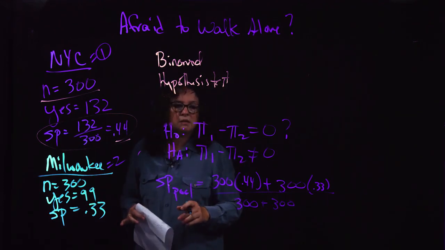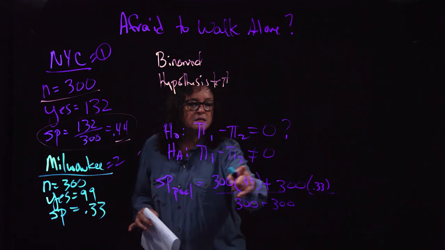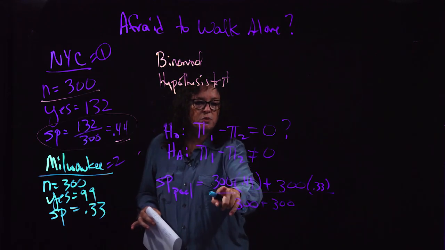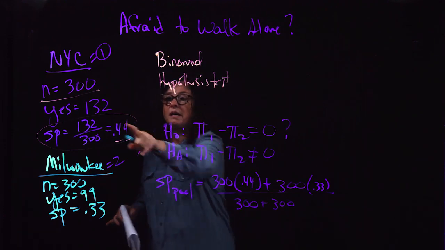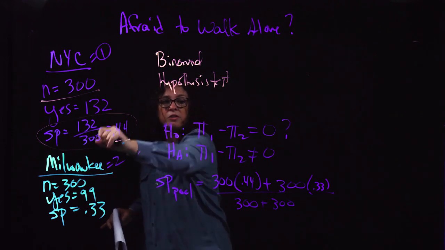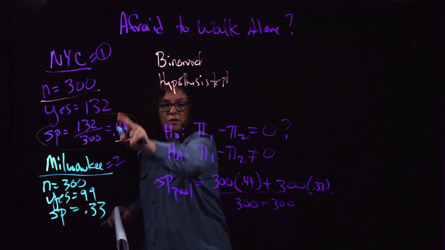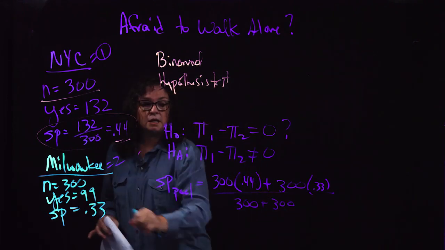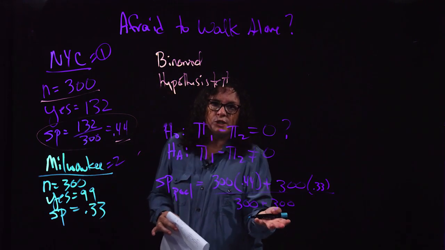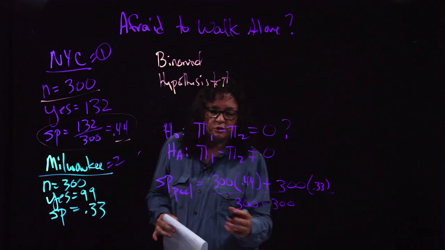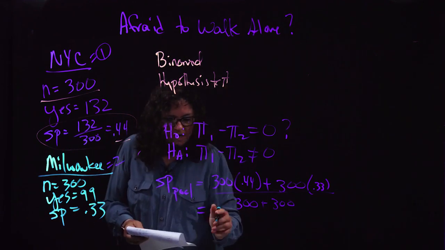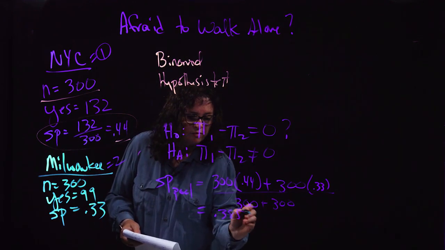Essentially what this is doing is taking all the yeses from everybody, because 300 times the 0.44 gets you back to this yes of 132. And adding the 99, and finding the average sample proportion. Well, the average of the sample proportion here is 0.385.